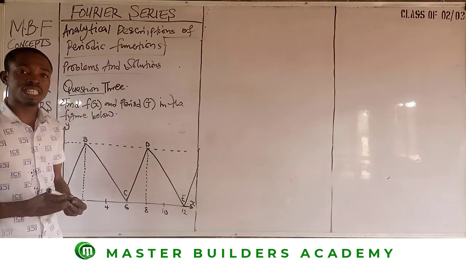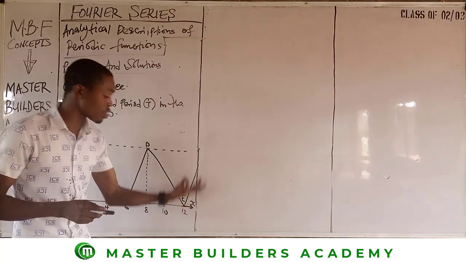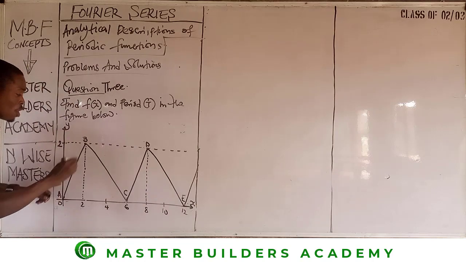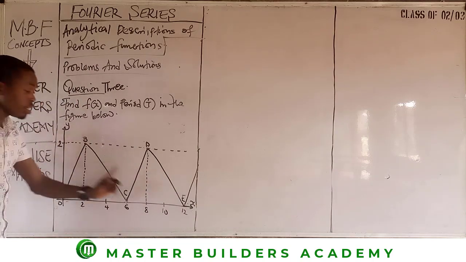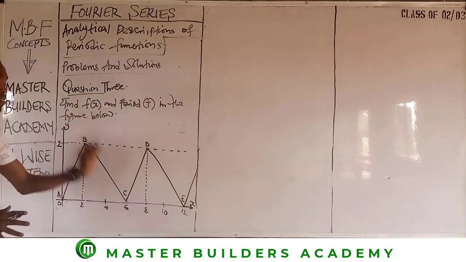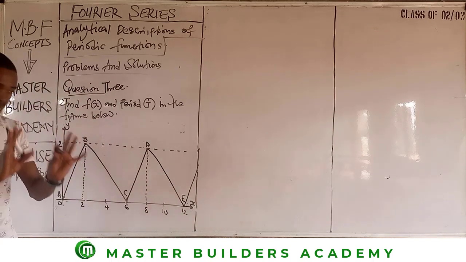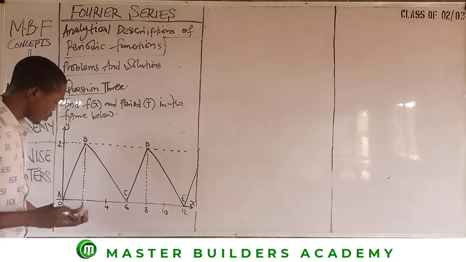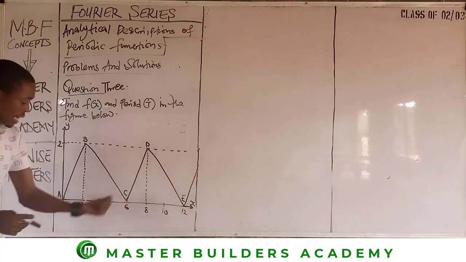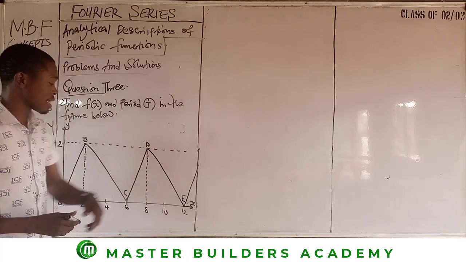That means we do not need to stress ourselves going to our next step where we'll be calculating for CD and DE, because they represent this first triangle, if we call this triangle, right? That's what we have. So ABC is still the same thing as CDE. So we'll go with ABC. Once we are able to calculate for ABC, then we stop our analysis here. Is that taken? If this is taken, then the next thing we are going to do now is to start taking these guys one after the other. So we have ascertained now that the period for this function is 6. Our analysis will stop here. So now let's start the analysis.